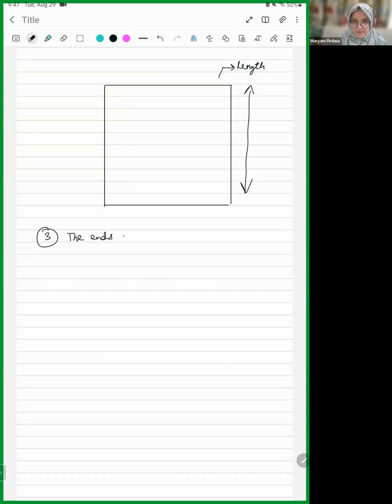The ends of a line are points. This we already know. All of these things you already know, right? Yes, ma'am. Then the fourth point: a straight line is a line which lies evenly with the points on itself.